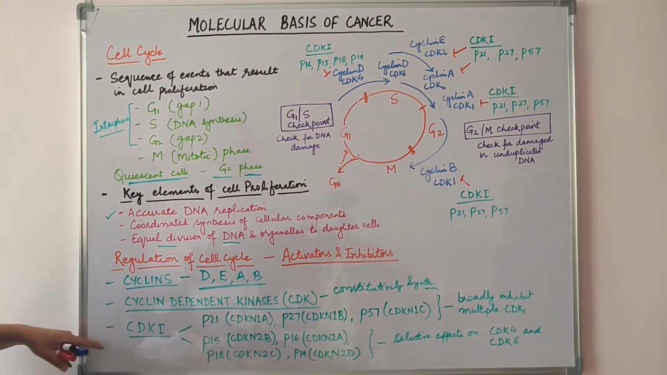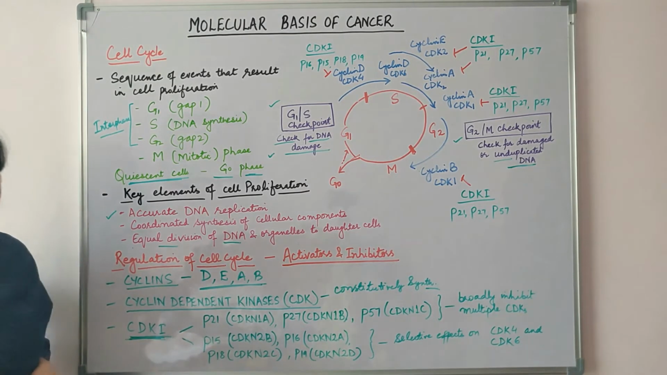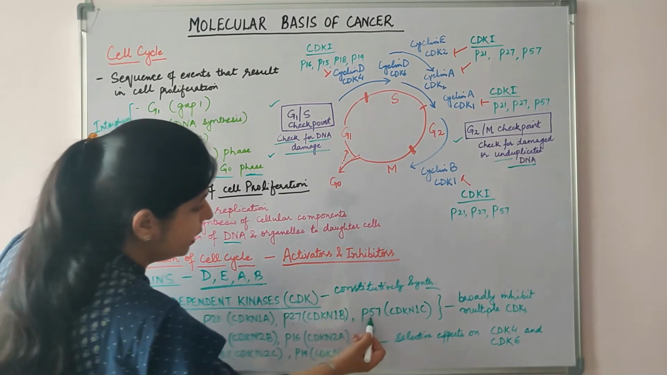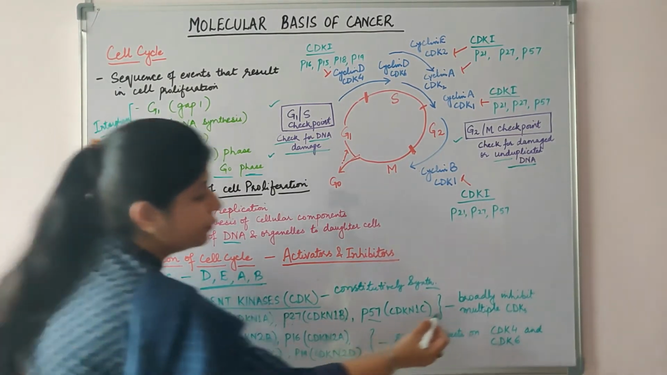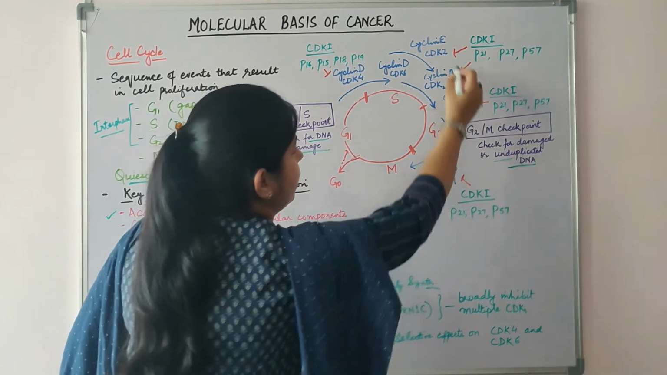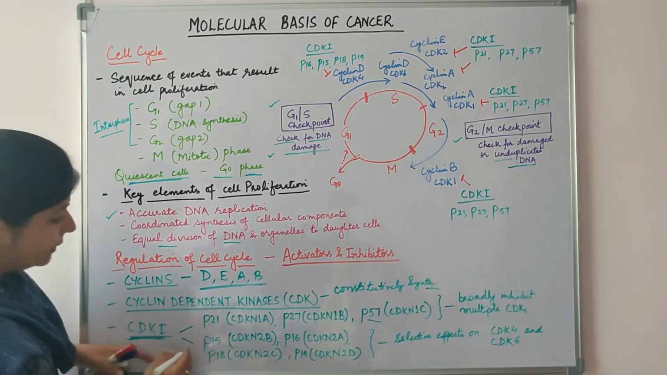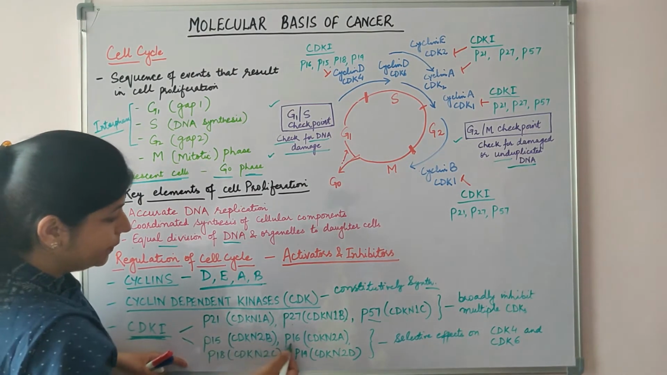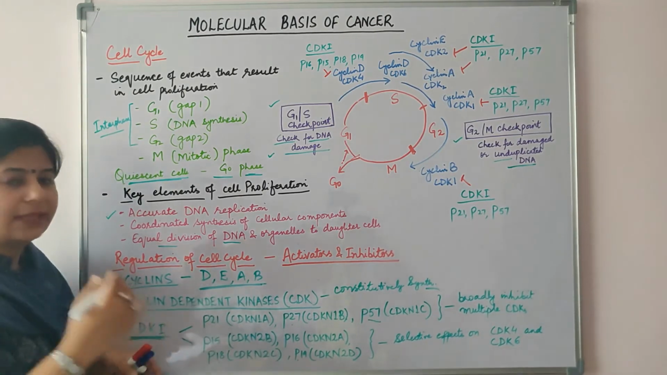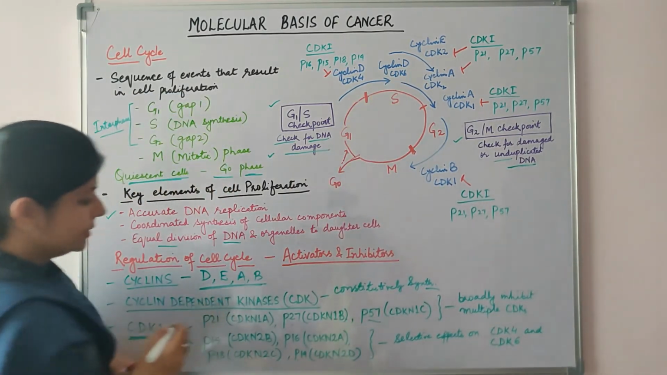Now there are two main classes of cyclin dependent kinase inhibitors. The first class includes P21, P27, P57, which broadly inhibit multiple cyclin dependent kinases. And another class includes P15, P16, P18, P19. They have selective effect on the CDK4 and CDK6.